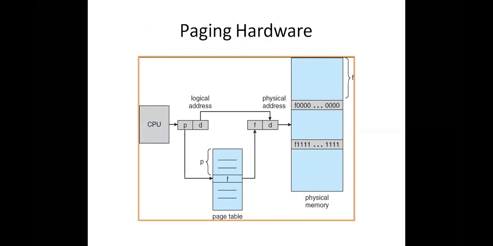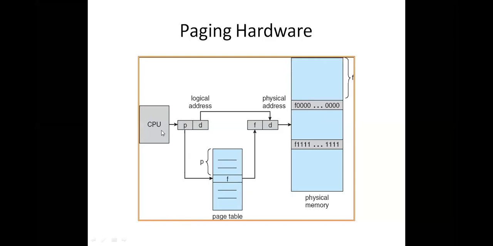So what is the reason for referring to the main memory twice? In order to know the frame number, we need to search the page table. Where is the page table available? The page table is available in the main memory, right? That is the reason why the CPU can access the page table. If it were in the secondary memory, the CPU cannot access the secondary memory, right? So the page table is also available in the main memory.